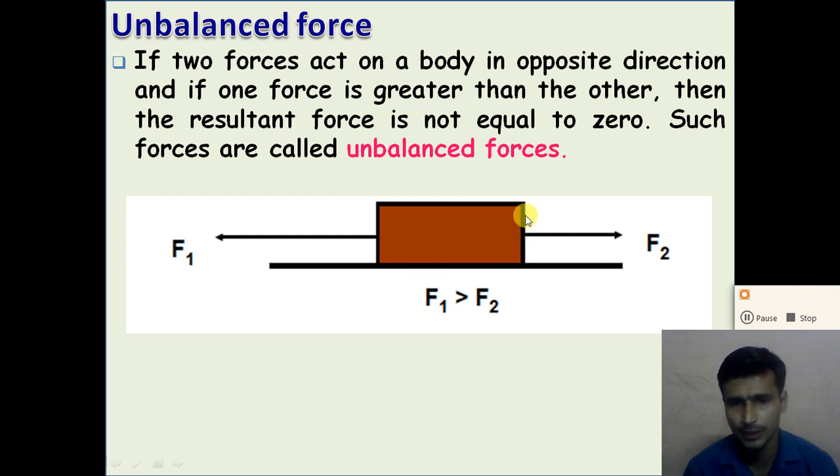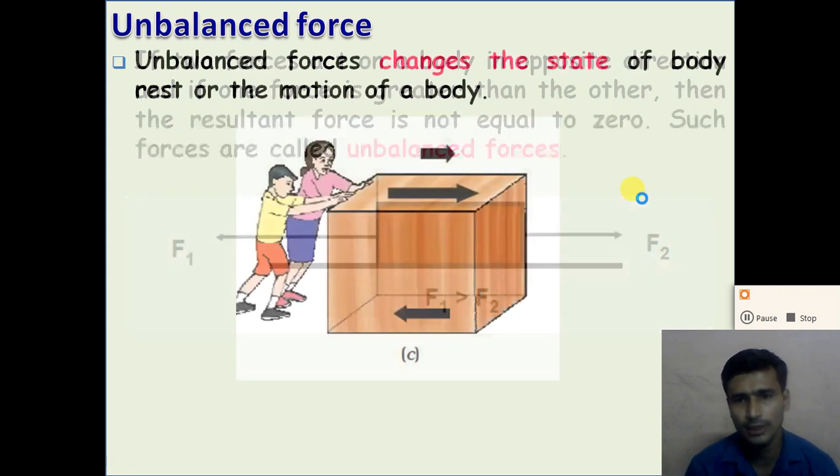Look at this picture of the block, right? One force is applied on the left hand side, F1, and the force applied on the right hand side is F2, where F1 is greater than F2. So the resultant force is not zero, and such forces are known as the unbalanced force, right? So now what is the second point?